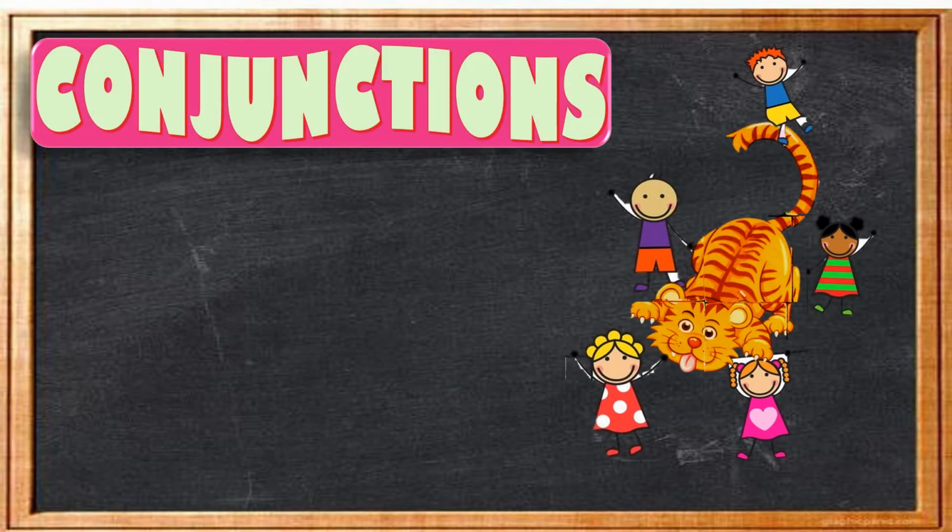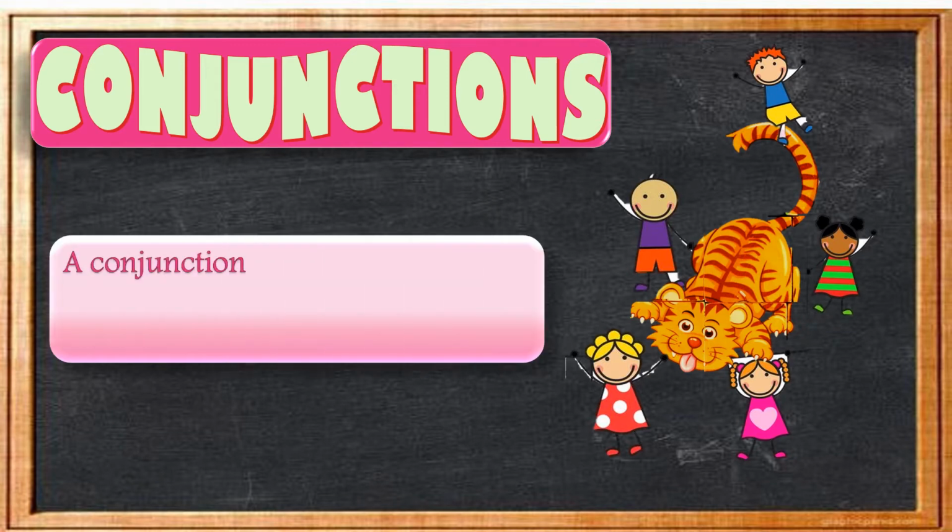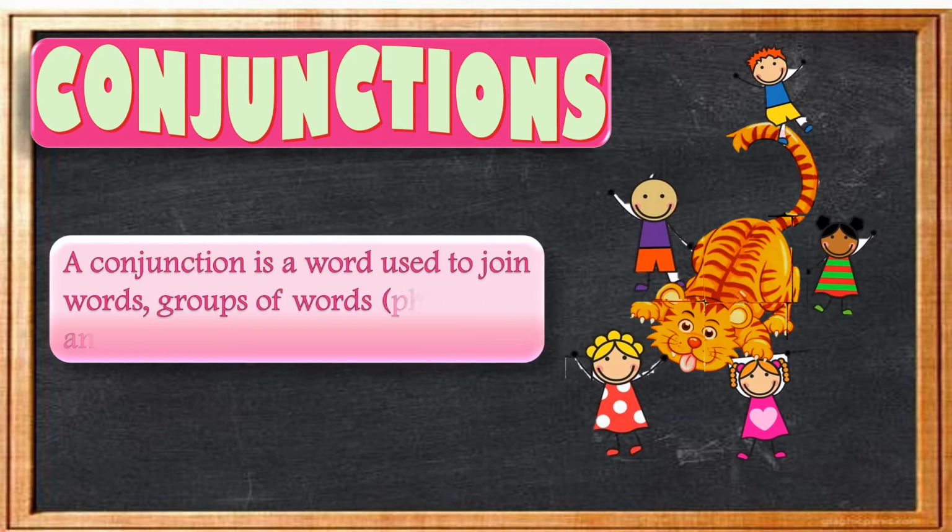So children, in our last class, we started with conjunctions. What are conjunctions? A conjunction is a word used to join words, groups of words, that is phrases, and sentences. We discussed a few examples of conjunctions. In today's class, we are going to discuss a little more about conjunctions and take a few more examples. Clear?